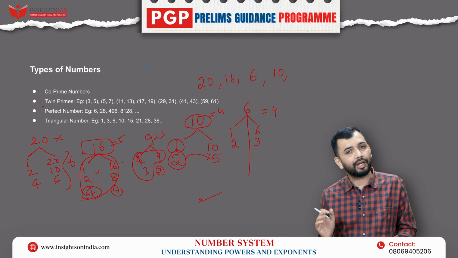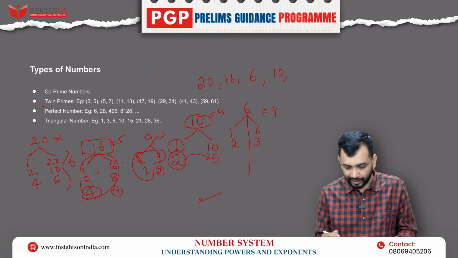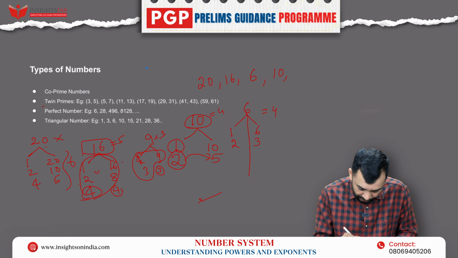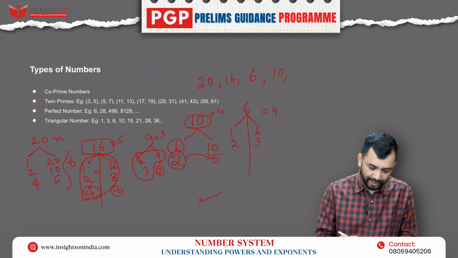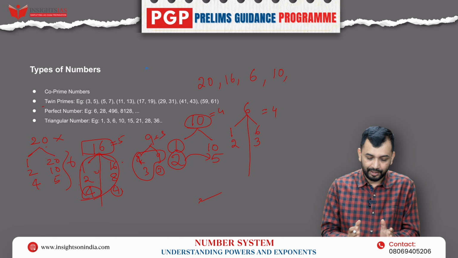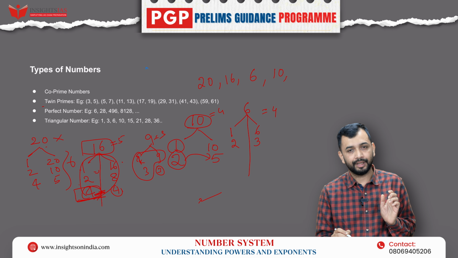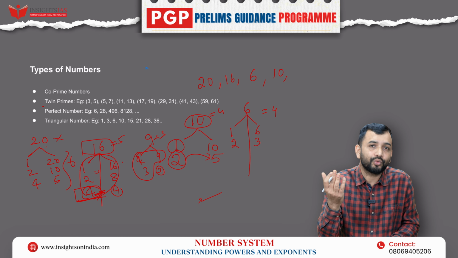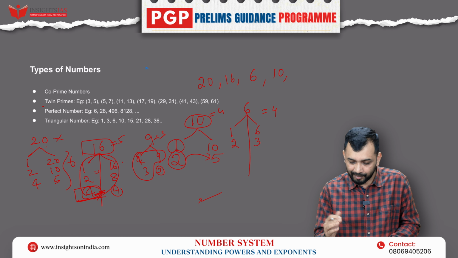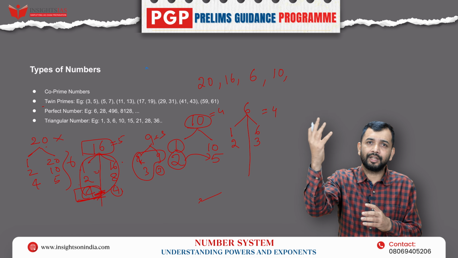Now again, another rule, if you closely observe, right? Half of the factors, if you look here, 16 if I take, half of the factors are 1, 2, 4. Others are 4, 8, 16. This side, I can take all the factors that are equal to or less than the square root of the given number. The remaining factors are more than the square root of the given number. For example, if I take 6, 2 square is 4, 3 square is 9.